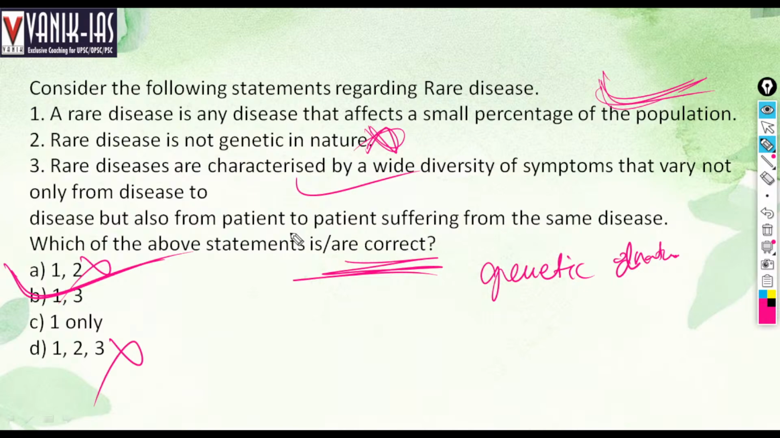Cystic fibrosis, right? That is a rare disease. There are various types of rare diseases. There are diseases like hemophilia, that is also a rare disease. Sickle cell anemia is also a rare disease. Right? Some create immunodeficiency in children. These are examples of rare diseases.